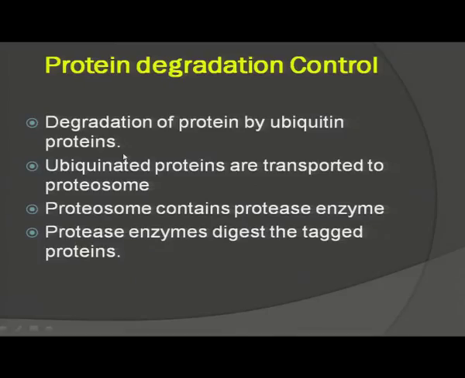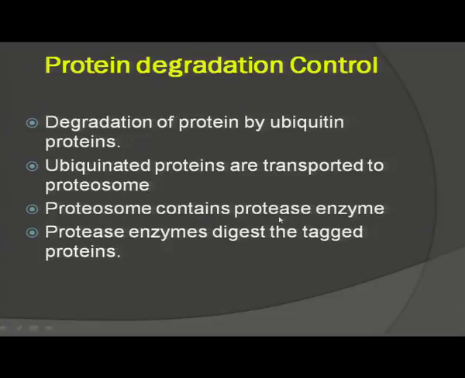Next is protein degradation control. If the protein has been synthesized and we do not need that protein, then that protein will be degraded, and the degradation of protein is under the control of ubiquitin protein. This ubiquitin protein will bind with the protein which is going to be degraded. The ubiquitin combined with the protein is called ubiquitinated protein, and it is transported to the proteasome.